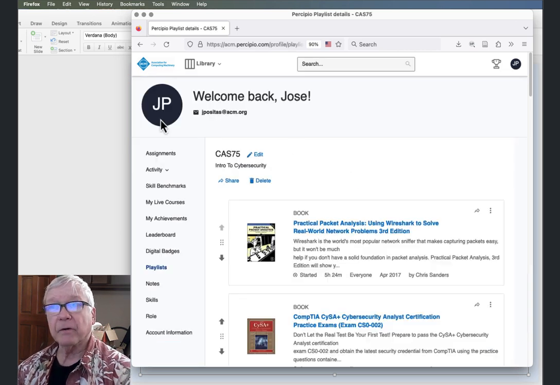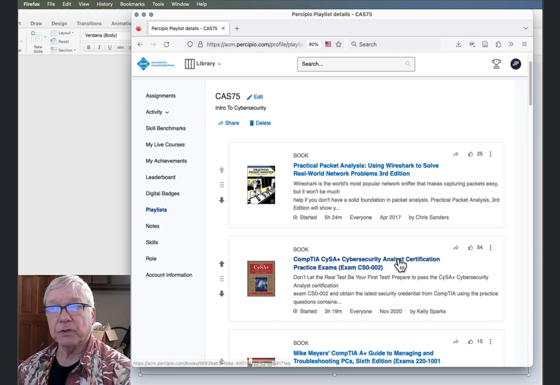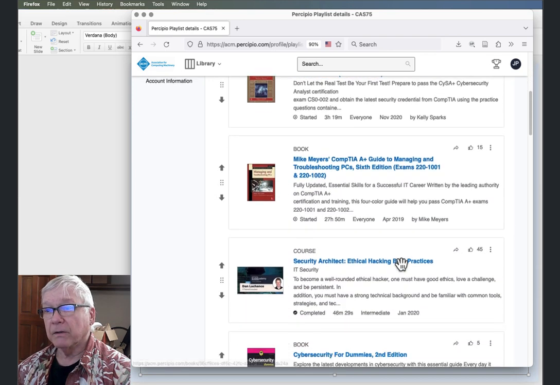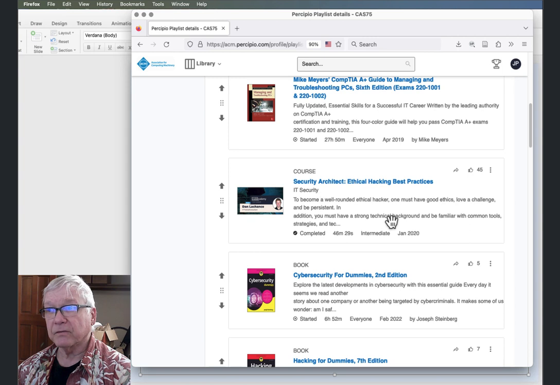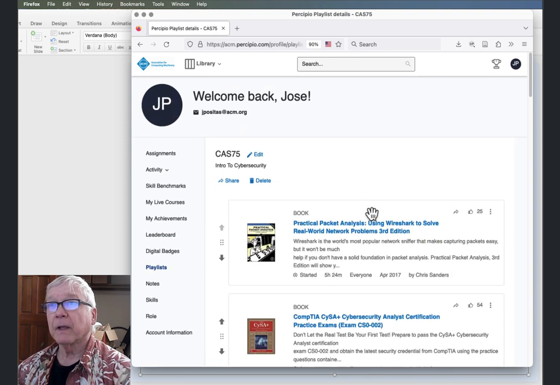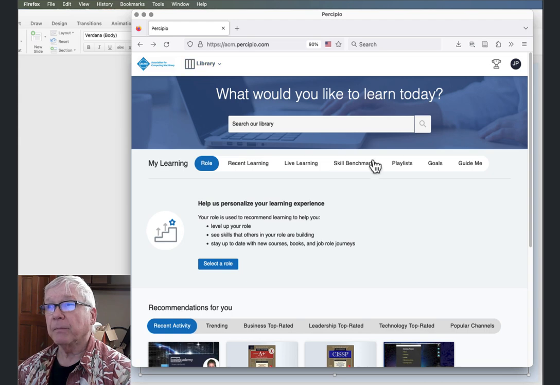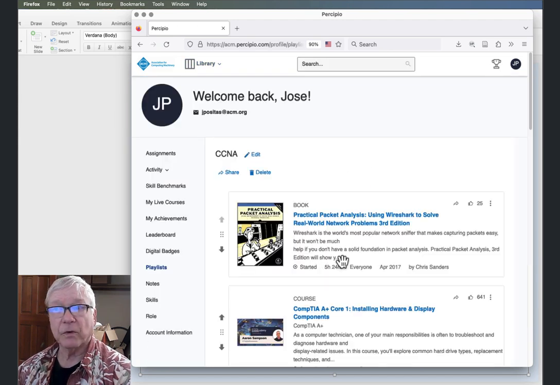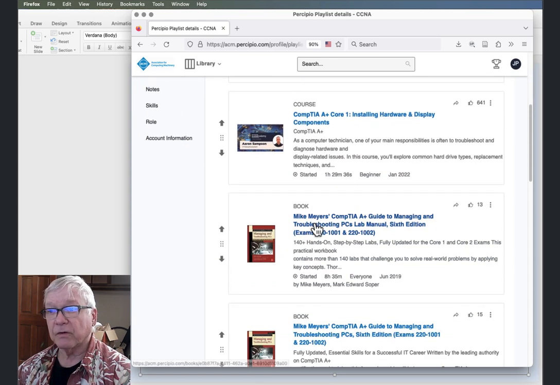I have a bunch of things already, as I've shown you before, bookmarked in here, the bookmarks that are useful for you to do, and things like the Security Architect Ethical Hacking Best Practices, which was an assignment for the CAS 75 class, and then get back to my playlists for Cisco. I've got some Cisco stuff there.